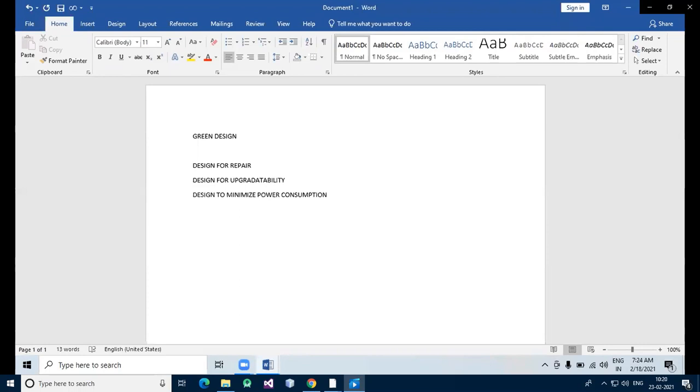The first point, design for repair, that is design for upgradability. So in this, build a system that can be upgraded rather than having to replace entire component when needed. Okay, जब भी require है तब it should be replaced. Then second is design to minimize the power consumption. Means what here? Use the equipment which consumes less electricity, that will have to be generated. Means we have to use that type of equipment which consumes less electricity. Okay, that will have to be generated.